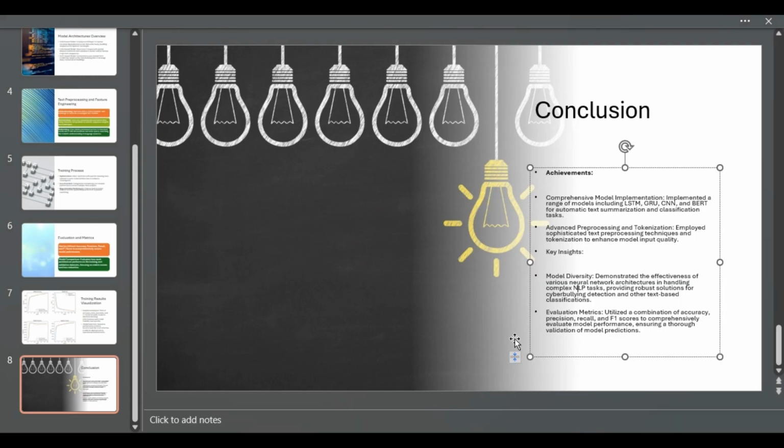In conclusion, our project demonstrates the effective application of advanced neural network models, including GRU and CNN architectures, as well as the cutting edge BERT model, to the pressing issue of cyberbullying detection across various media types. By leveraging natural language processing techniques and deep learning, we have developed a system that not only identifies cyberbullying with high accuracy but also adapts to different formats of input such as text and audio.